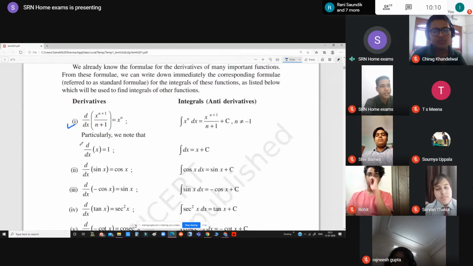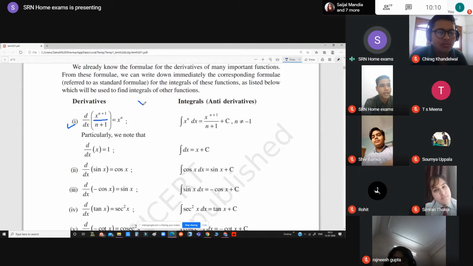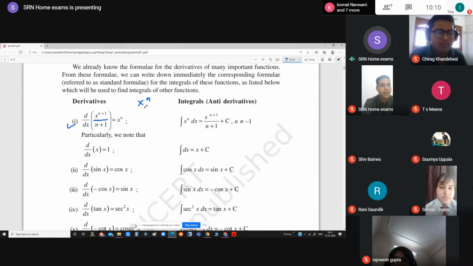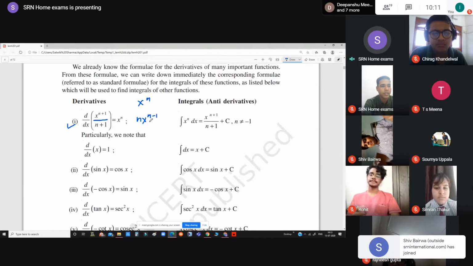In differentiation, we had the formula that x raised to the power n was differentiated as follows. Suppose we have a function x raised to the power n. When we were differentiating, we wrote the power in the starting, and after that we reduced the exponent by 1. Okay, this was our basic process of differentiation.